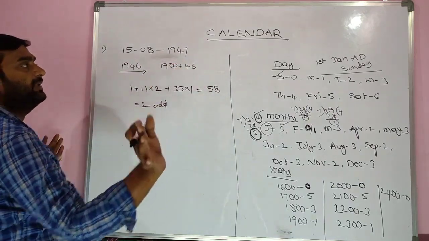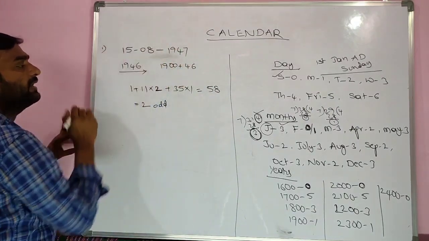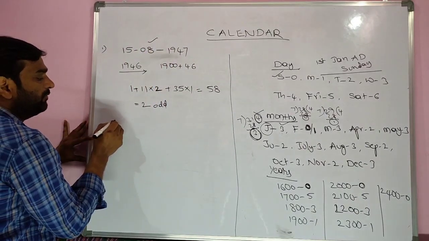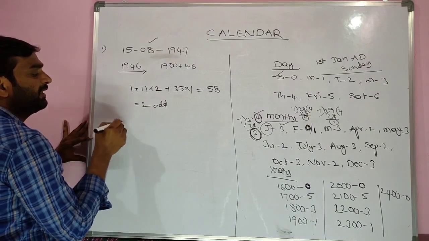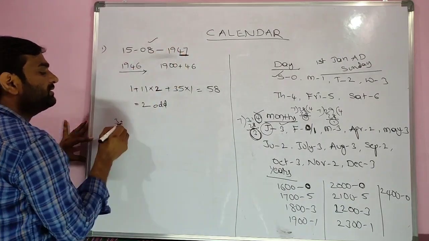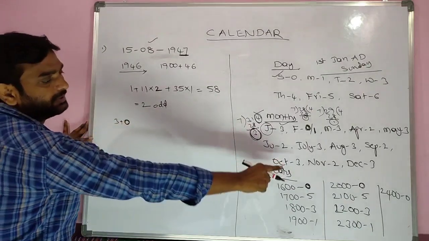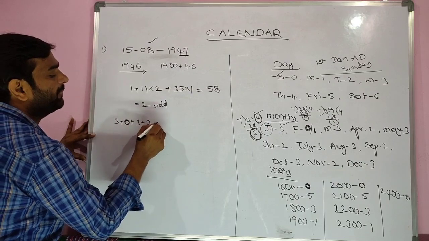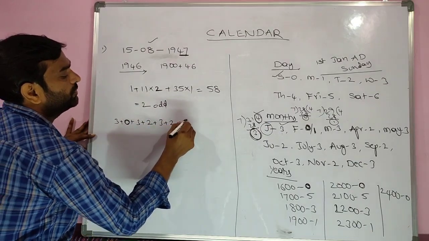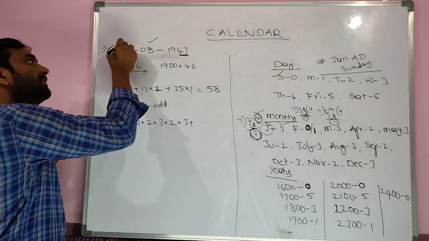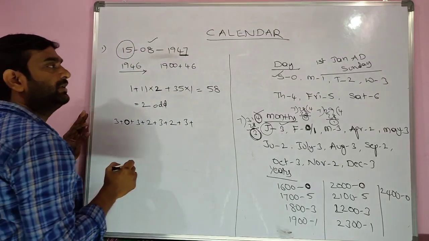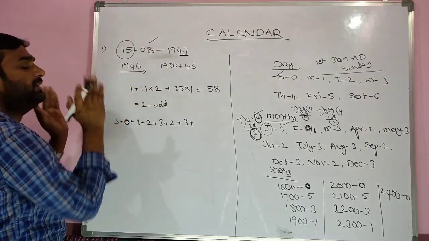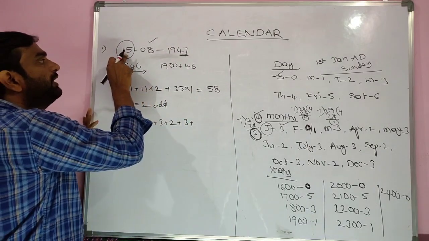Up to 46 completed. Now coming to the running year 1947 up to August month. So write down up to August month, January. 1947 is an ordinary year. So February is coded as 0 for a normal year. And March, April, May, June, July. And August, till the date, which is 15. We are not supposed to write 3, 2, 1 or anything. Till the date, we have to calculate 15. So 7 2s are 14, 1 is remaining.